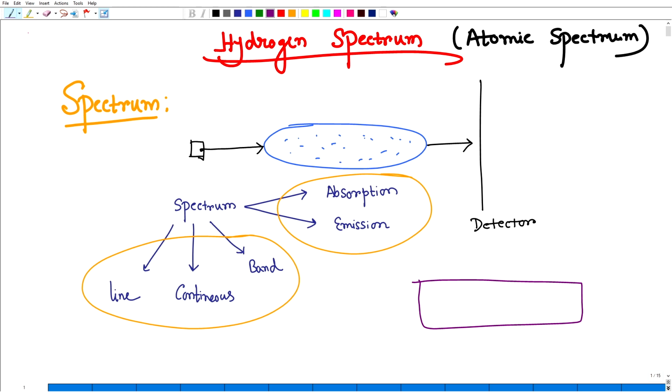Let's say you are dealing in the visible range, and some specific lines are missing. The detector is basically a photographic plate. Now we are varying the frequency in the visible range.